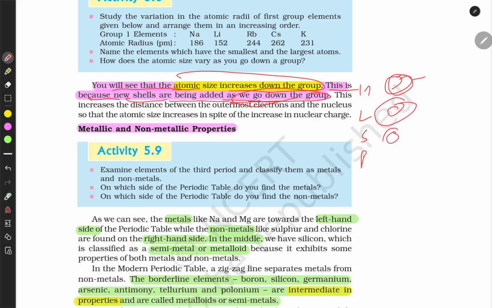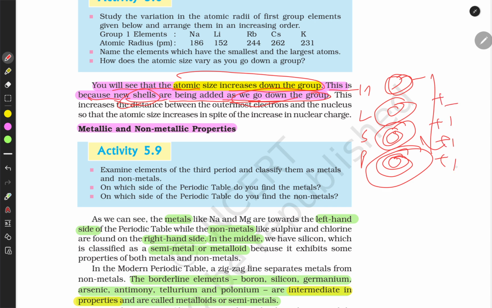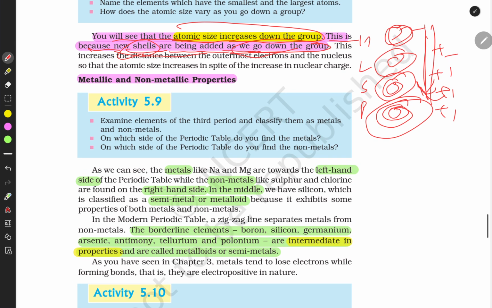Lithium has 2 shells, sodium has 3 shells, and potassium has 4. So the shells are increasing, 1 plus 1 plus 1 plus 1. Every new shell adds up, so the size of the elements will increase.